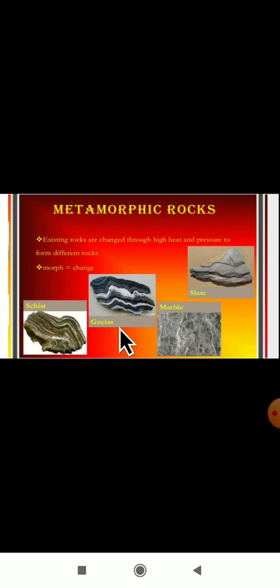Okay, when any rock, if you take, it may be igneous rocks or it may be sedimentary rocks, when you apply heat and pressure, it will break down. Due to this heat and pressure, they do not melt. Rather, the minerals in them are changed chemically and the metamorphic rocks are forming here. And these are compact and dense. Examples: slate, marble and gneiss. And one more is quartzite, and you study the properties and uses from your textbook.